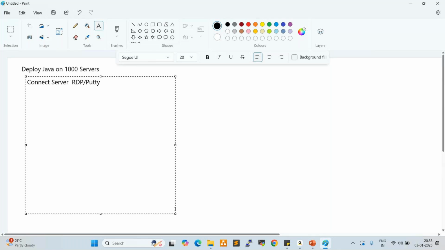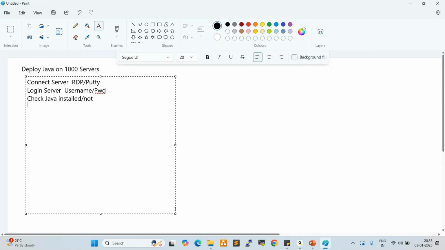So once we connect to the server, after that we need to log in to the server by using username and password, right? Once we log into the server, after that we need to check whether Java is installed or not. If Java is not installed, we need to install Java. So before installing Java, we need to get the package, right?